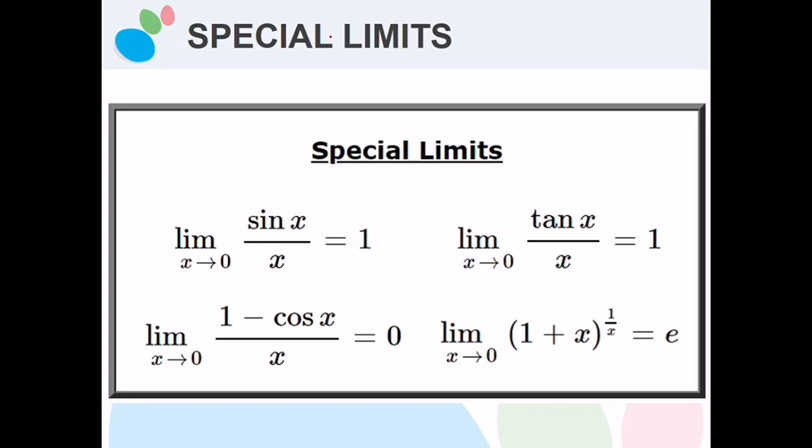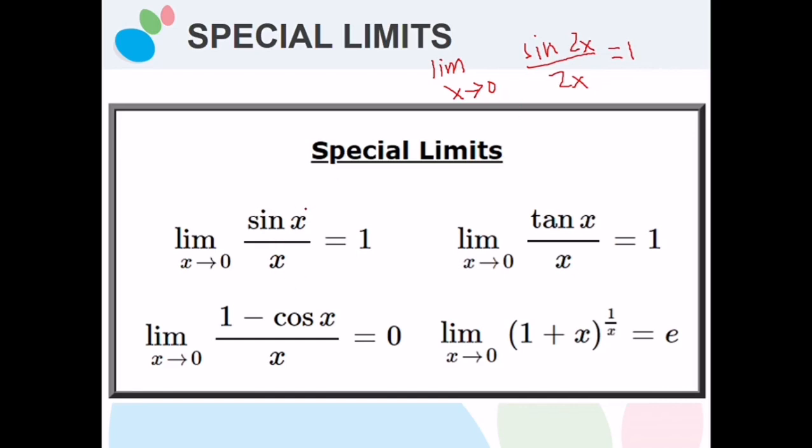Now, if we analyze this kind of problem, the limit of sine x over x as x approaches 0 equals 1. The same is true if we have the limit as x approaches 0 of sine 2x over 2x, which is also equal to 1. Don't forget this kind, and don't get confused.